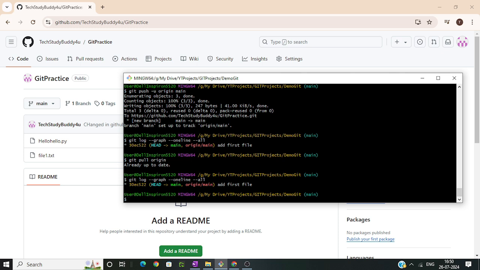Yeah, this is showing that we had one already, which was the first file. And you see that our origin main is here, pointing to that change, and the head main is here. Okay, next we will move to git pull.